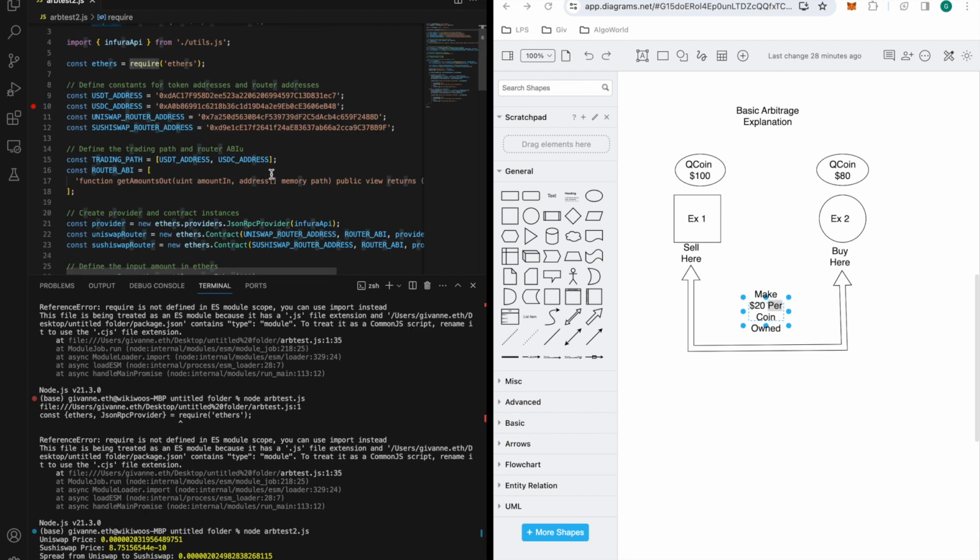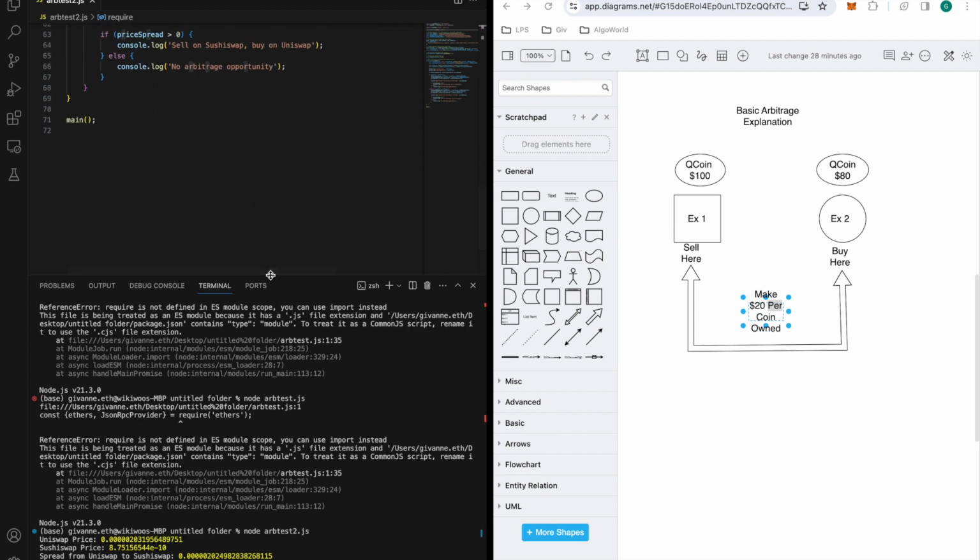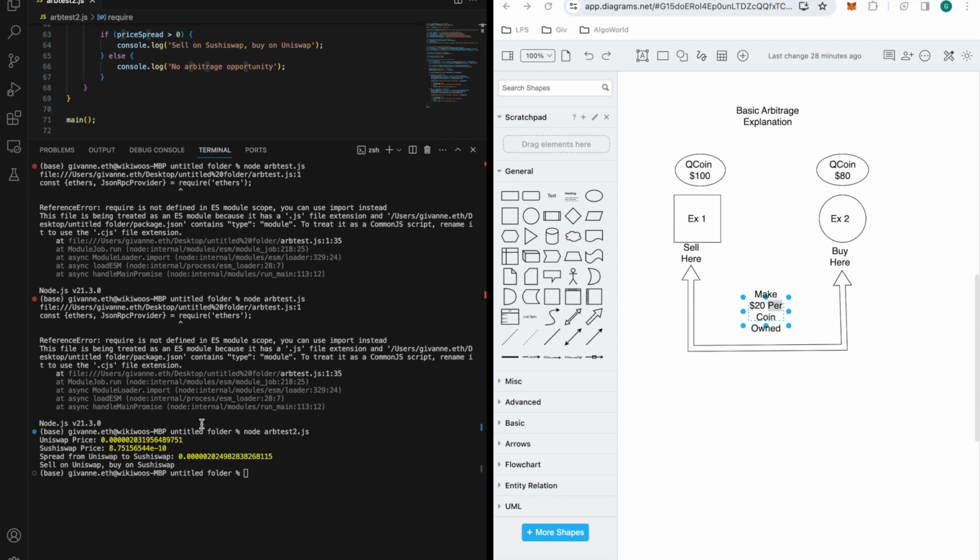This is why, again, I'm just going to run it as I'm doing it. But yeah, so basically what it found here was that the spread was from Uni to Sushi. There was a spread difference there, so we would have to buy the USDT and then sell it on SushiSwap for USDC. So it figured out that there is an arbitrage opportunity between these two. Again, it's stating here. And that's exactly how this program runs.